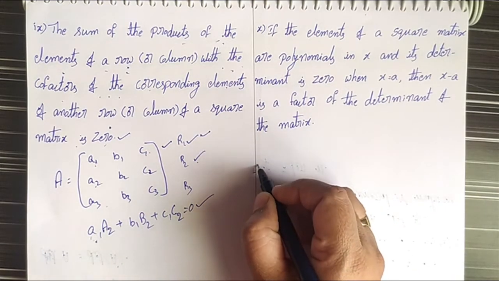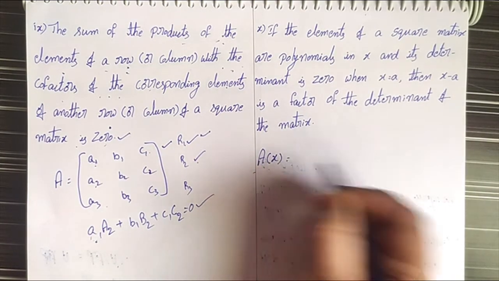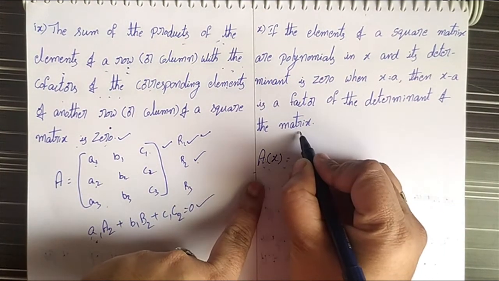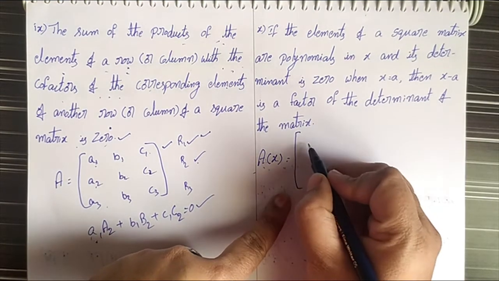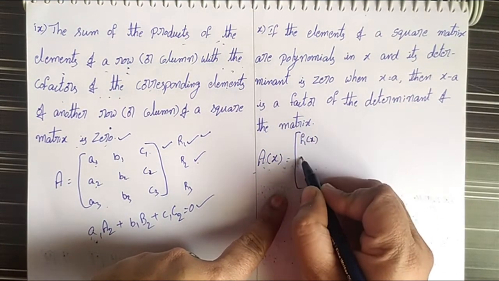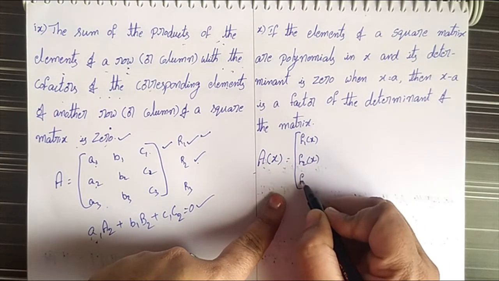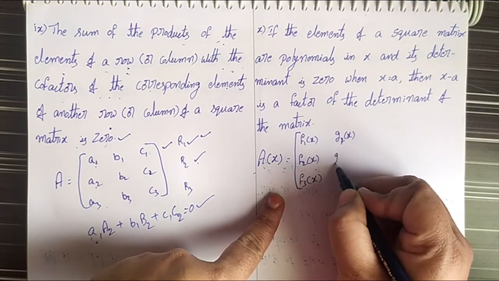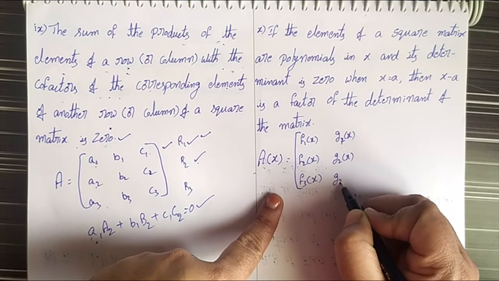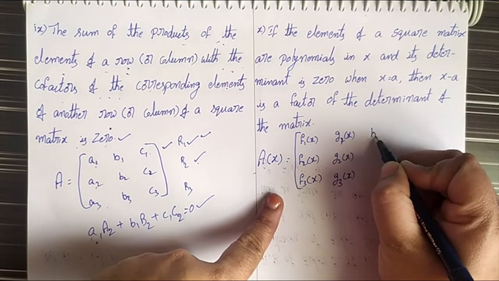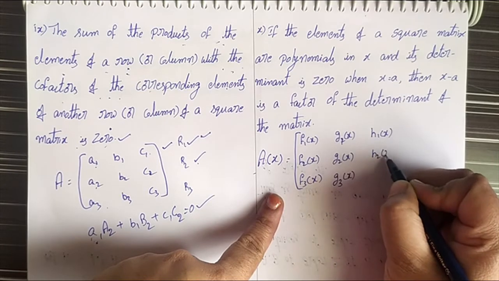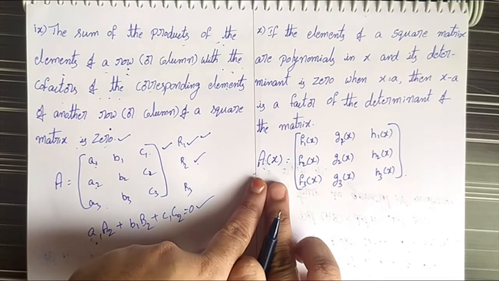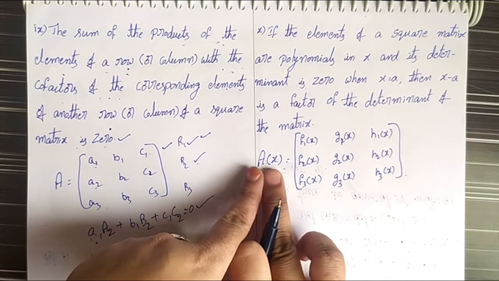That means if capital A of X is a polynomial matrix, with elements also in polynomial form, it is F1 of X, F2 of X, F3 of X. Next, Z1 of X, Z2 of X, Z3 of X. Next, H1 of X, H2 of X, H3 of X. This is the polynomial square matrix in X.